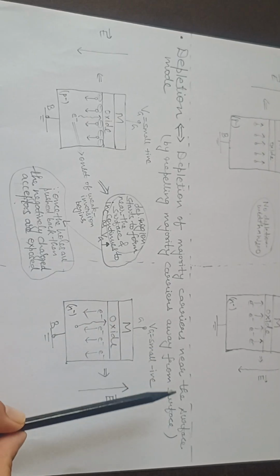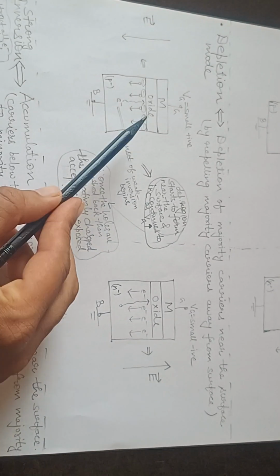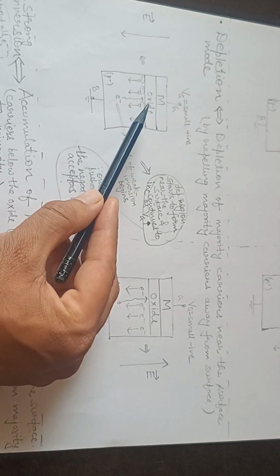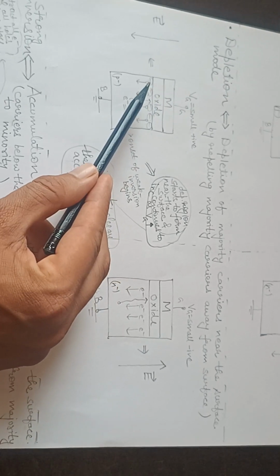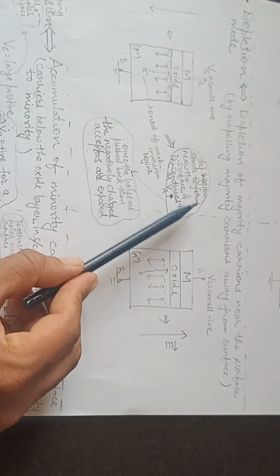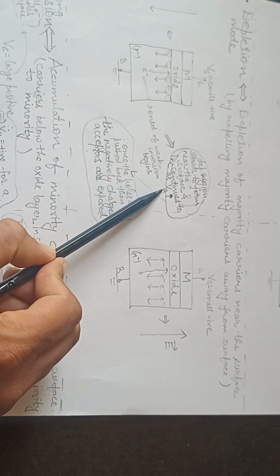By repelling majority carriers away from the surface. So to do that, what will we do? We'll apply a small positive charge, so that the holes can be repelled away from the surface, and what will happen is the depletion region starts to form near the surface and continues to increase as Vg increases.